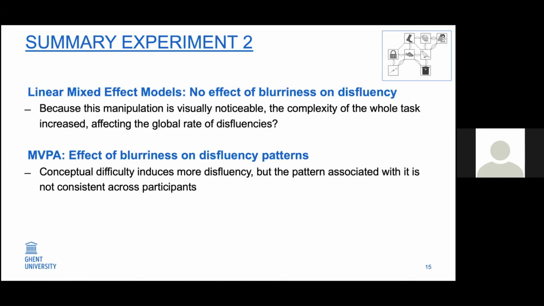So in this second experiment, we didn't find any effects of blurriness on disfluency prediction. There is, however, probably one limitation in this experiment compared to the first one, and it's the fact that here the manipulation was quite obvious. So probably it had an influence on the whole task, because when participants saw the blurred pictures, they could see that some pictures were kind of hard to name, and probably it had an influence not only on these specific pictures.